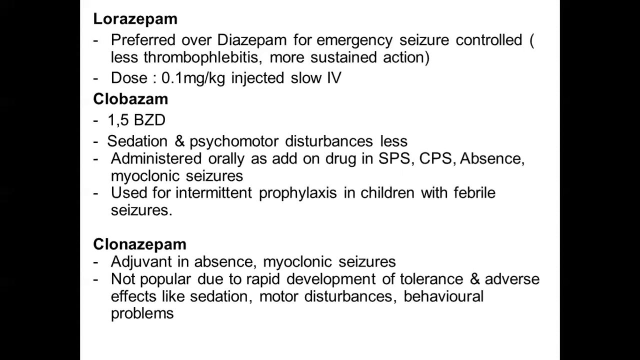Next is clobazam. It is a 1,5 benzodiazepine. All these other benzodiazepines like diazepam, lorazepam, clonazepam are 1,4 benzodiazepines. Only this one is a 1,5 benzodiazepine. The mechanism of action is the same as that we have discussed for the other benzodiazepines. This produces comparatively lesser sedation and psychomotor disturbances. It is usually administered as an oral drug, as an add-on drug for partial seizures and absence and myoclonic seizures. It also finds a use for intermittent prophylaxis in children with febrile seizures.